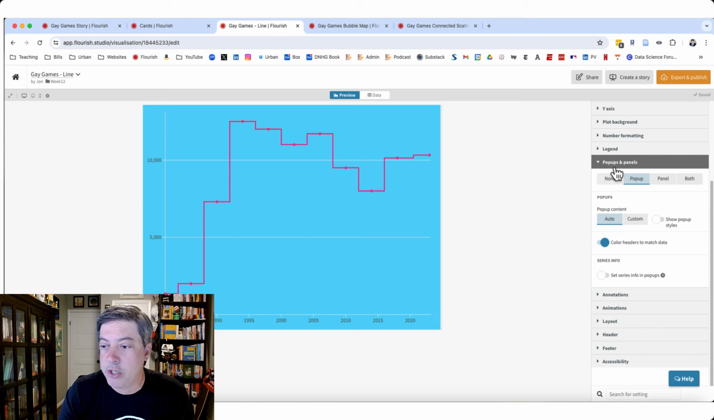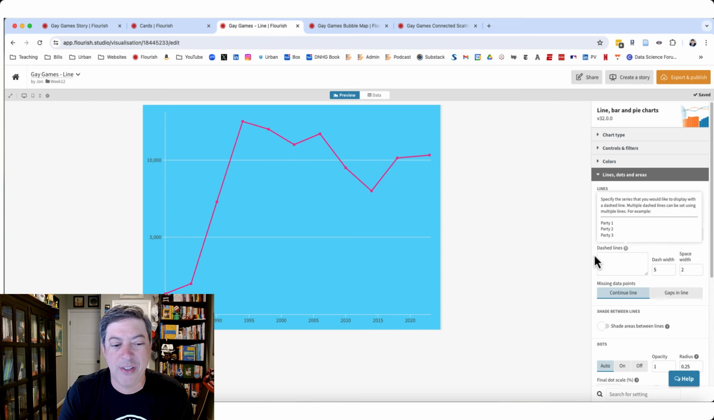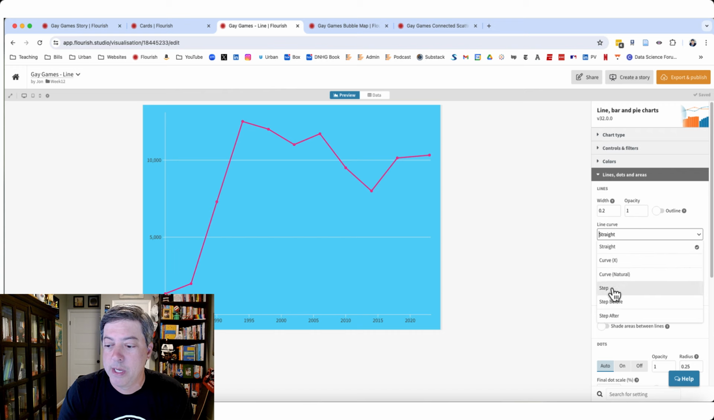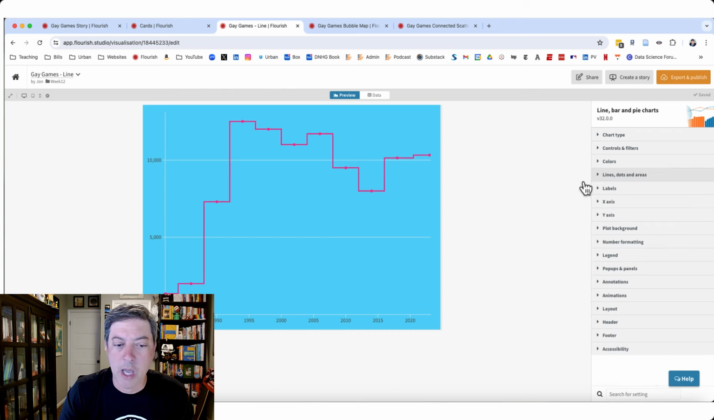When I made the line chart, just as one thing, I wanted to make this a step, because I kind of like the step, to give it this sense that each is an individual game. And then the rest is just your basic formatting.